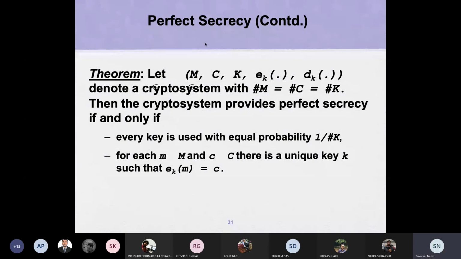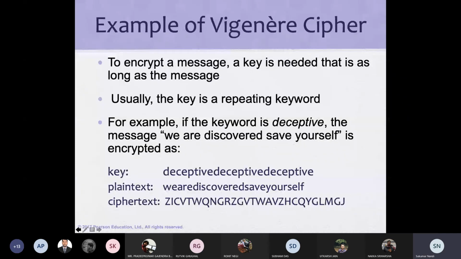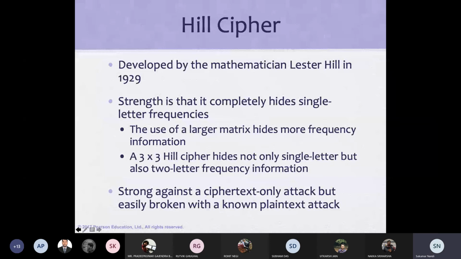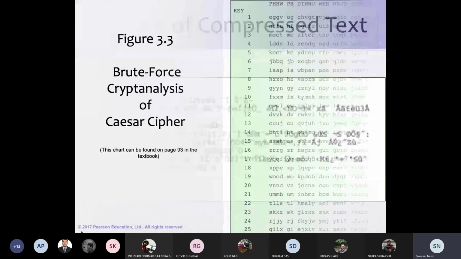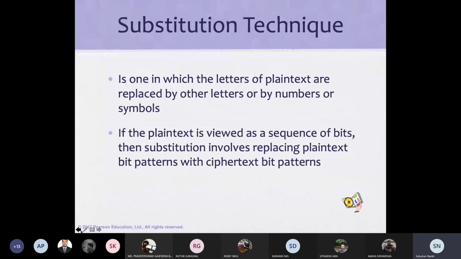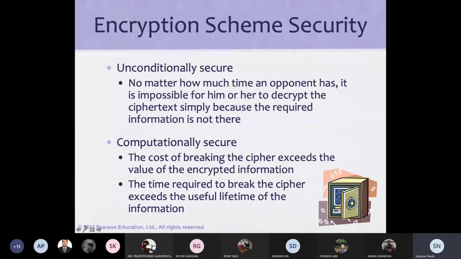If we go back to today's first slide, what we discussed, unconditional security: no matter how much time an opponent has, it is impossible for him or her to decrypt the ciphertext, simply because the required information is not there.